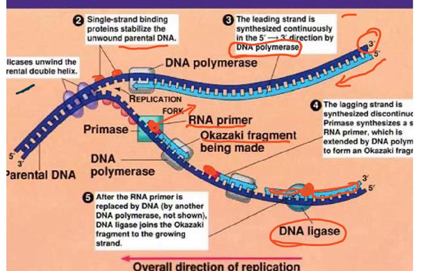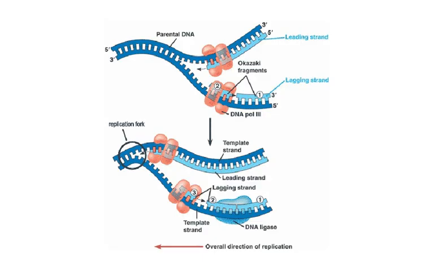So lagging strand and leading strand. This is of course what we have got to be very clear about. The lagging strand was number 4 here, which we were talking about, this one. Another diagram showing you the leading strand and the lagging strand, parental DNA. You've got to remember it is the 3 end which is going to decide which is going to be the leading strand. I can think of MCQs being based on this syllabus point. So the leading strand and the lagging strand, template strand.